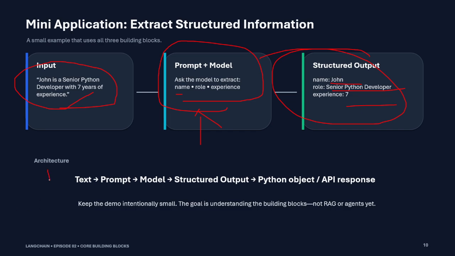Right. So this is the architecture: we have a text, we have a prompt, we have a model, we have a parser, and finally we get the API response.